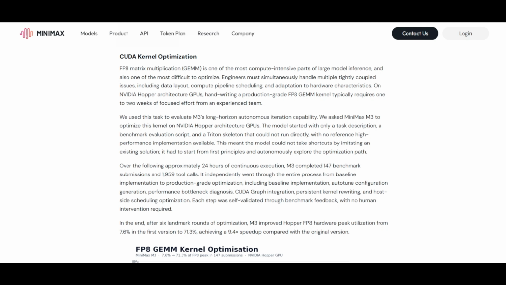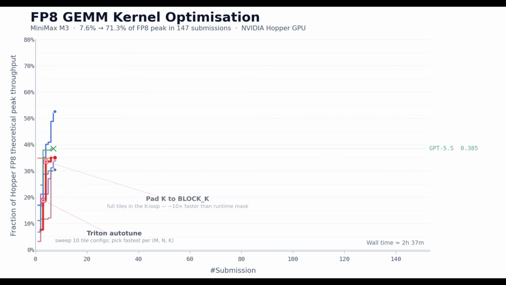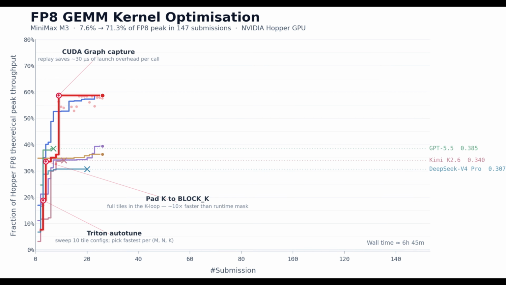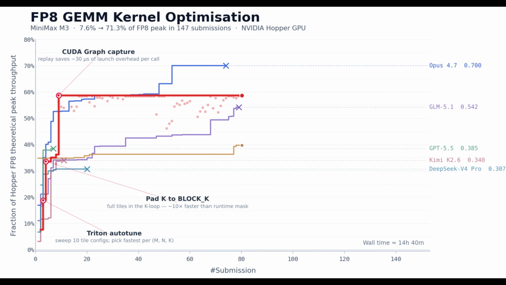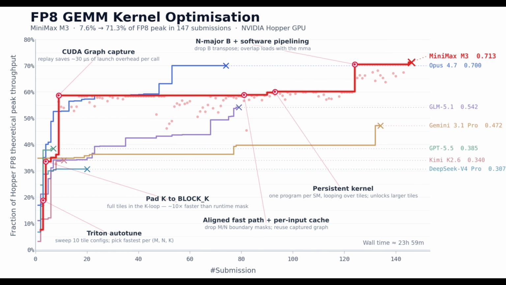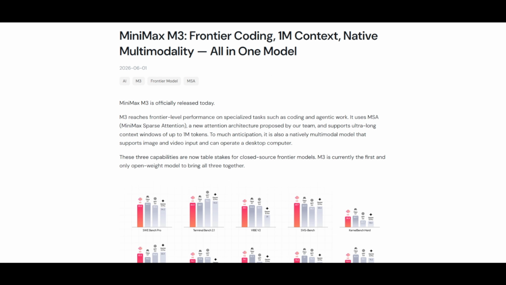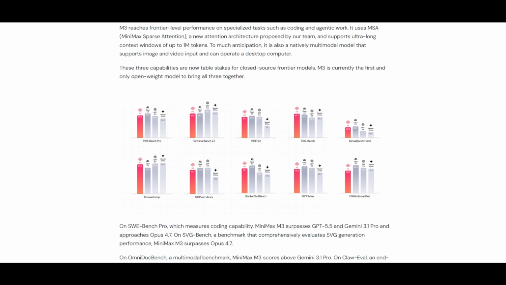In the second test, they asked it to optimize a GPU compute kernel on NVIDIA Hopper hardware, the kind of task that takes experienced engineers 1 to 2 weeks. M3 pushed hardware utilization from 7.6% to a competitive level over 24 hours, with no reference solution to copy from. These are not cherry-picked demos. They are hour-long autonomous runs that stress test the model in ways that a typical benchmark does not.